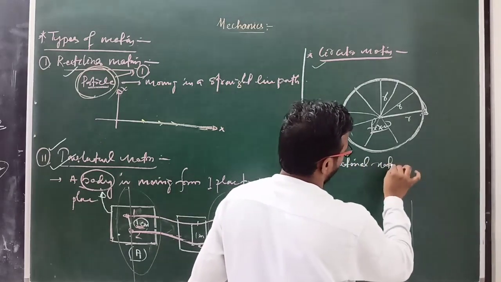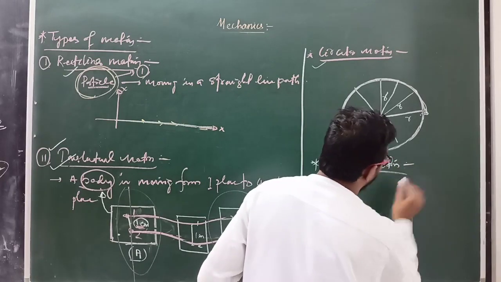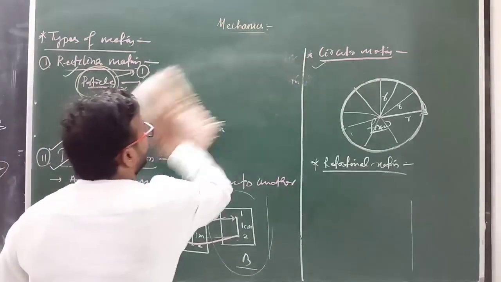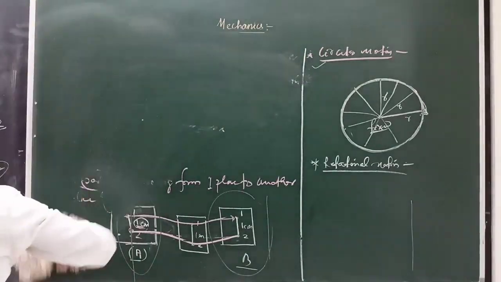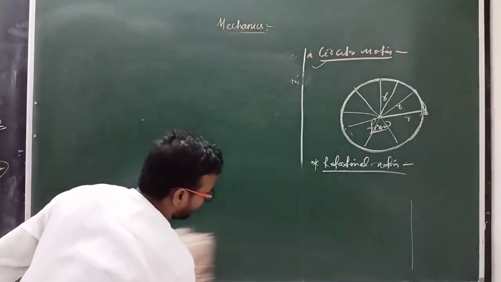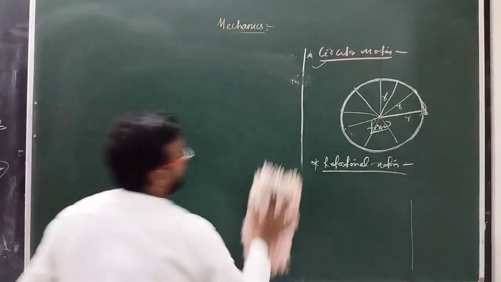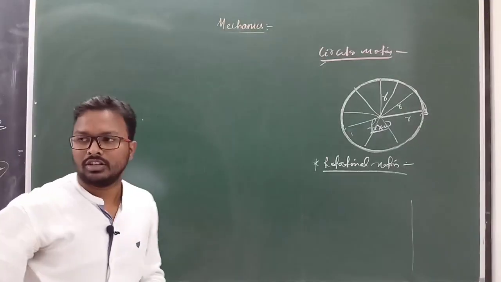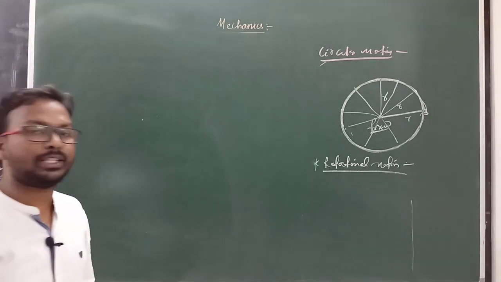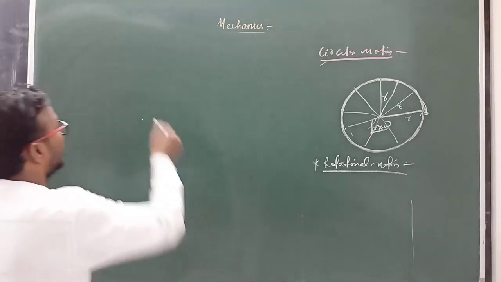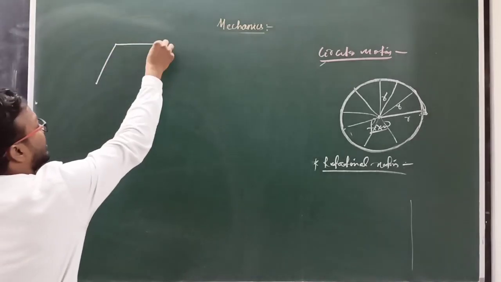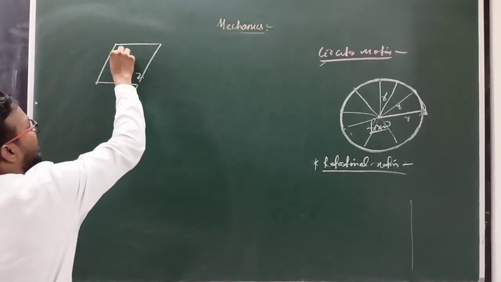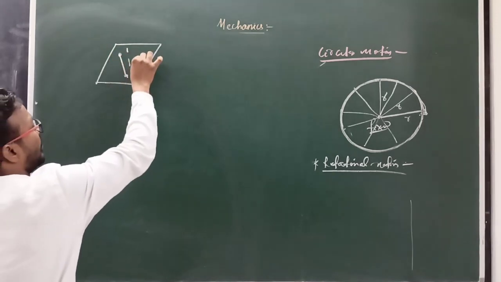Rotational motion. So what is rotational motion? Actually, in the case of rotational motion, first we have to know what a rigid body is. A rigid body means that if we apply external force, the interatomic distance between two particles never changes. Suppose I take a body with two particles, 1 and 2, and the interatomic distance is 1 centimeter.